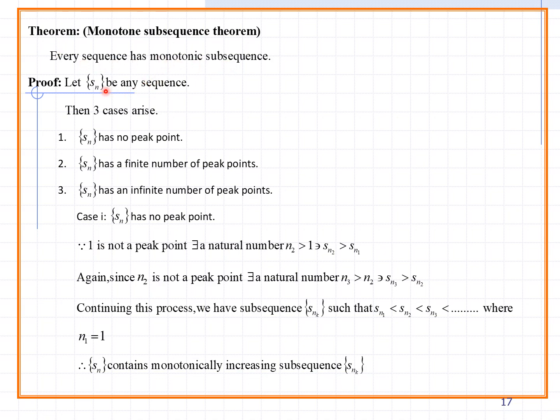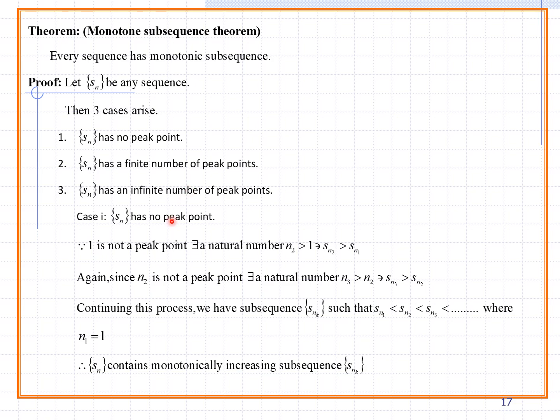Let Sn be any sequence, then three cases arise. The first: Sn has no peak point. The second: Sn has a finite number of peak points, some limited number of peak points. Third: Sn has an infinite number of peak points. So: no peak point, finite number of peak points, and infinite number of peak points.